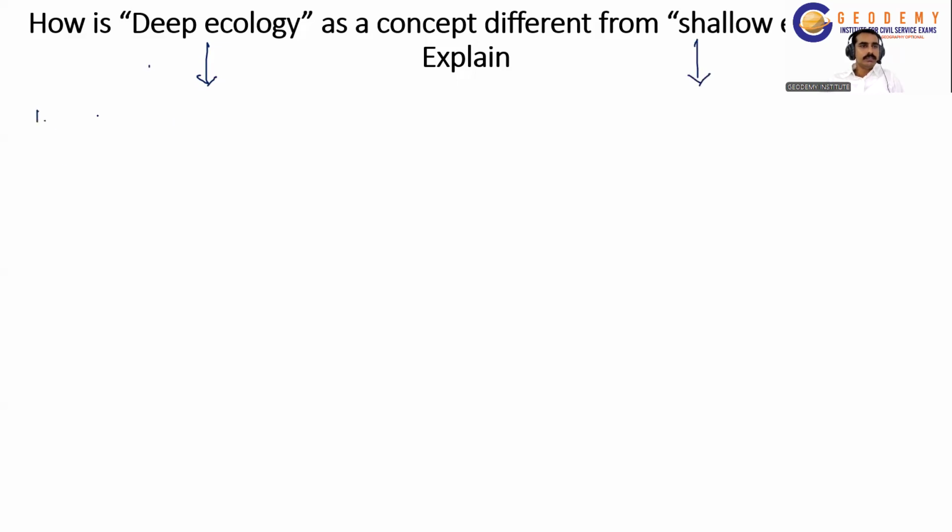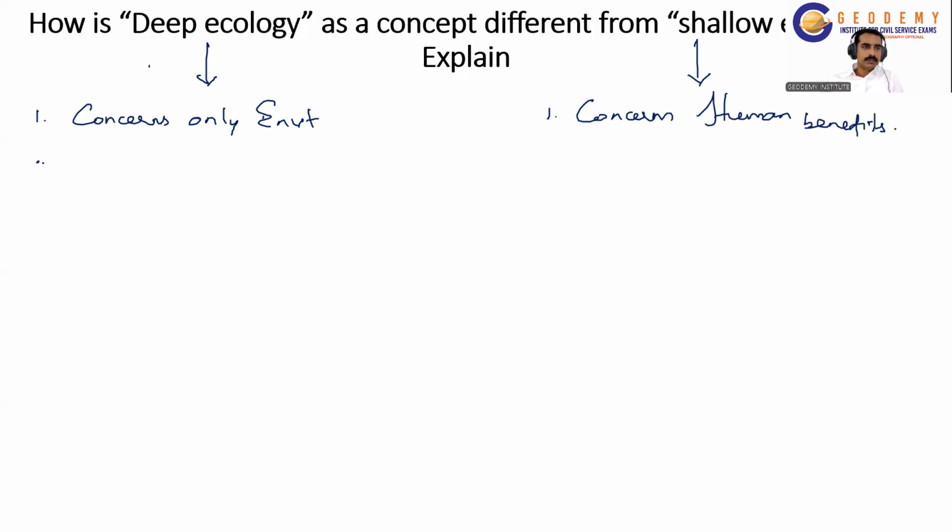So the first point is, deep ecology concerns only about the environment. Here, shallow ecology concerns about the human benefits also. Human benefits. Then the second point.